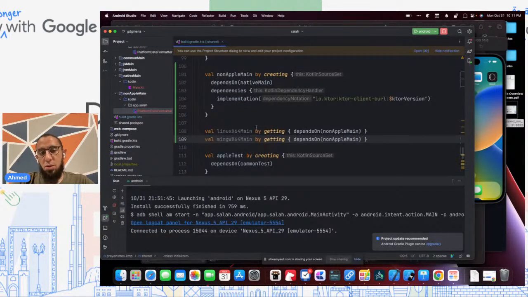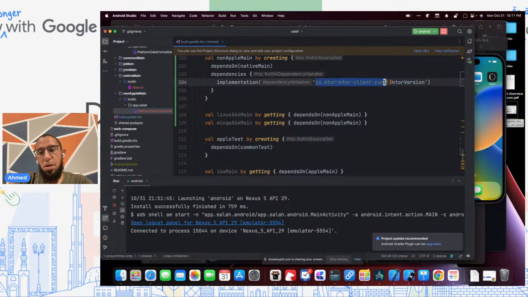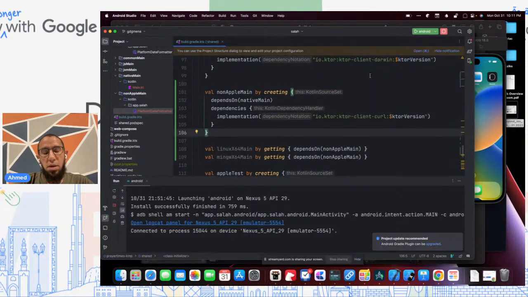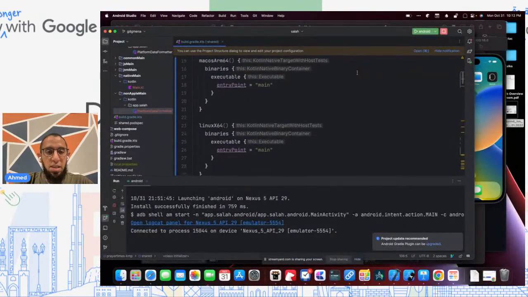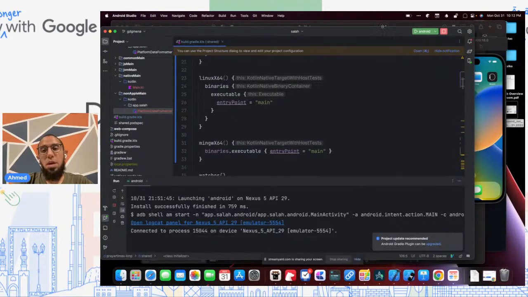In reality, to run this on Linux and Windows, it's a bit more complicated, like I said, because of the fact that this curl dependency will need to link against curl at build time. And while with LLVM I could cross-compile theoretically from my Mac to Linux or to Windows, it's a bit tricky to do so. And so usually what we do, or what the Kotlin team recommends, and what you'll see in a lot of the repositories, is that instead of actually doing these explicitly like this, macOS, Linux, and Windows, they'll have some sort of selection logic, which will choose the right one based on the current OS.